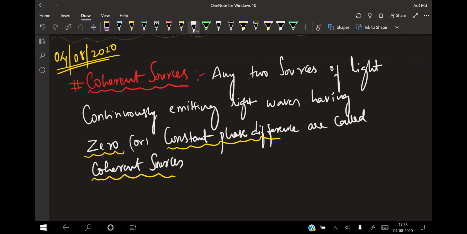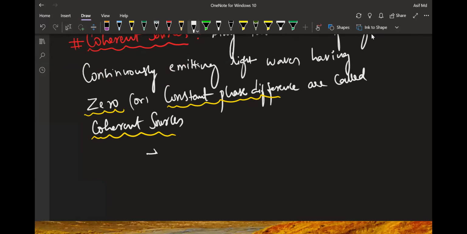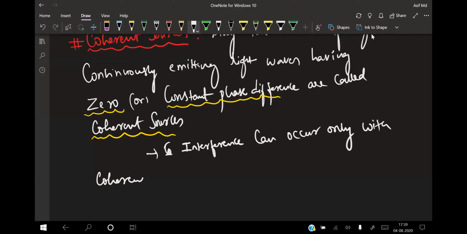Now see, interference can only occur with the coherent sources. Interference will never occur for non-coherent sources. I can write even that point. I already told you this one. Interference can occur only with coherent sources.